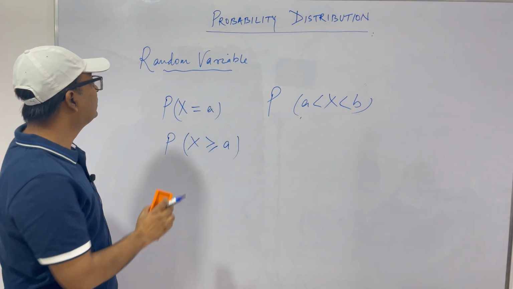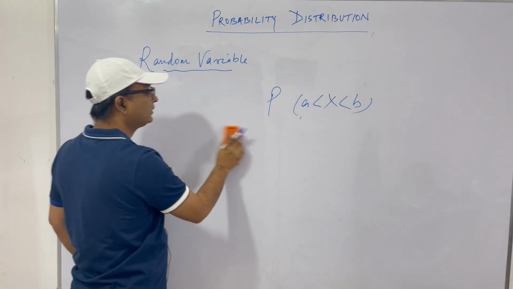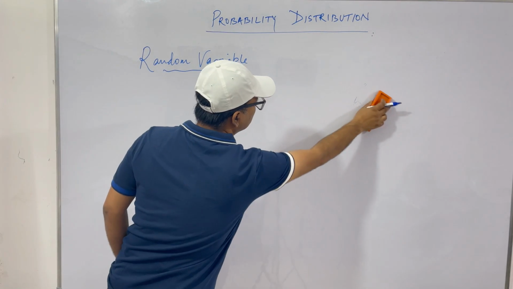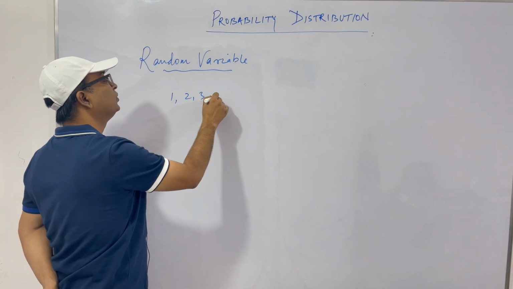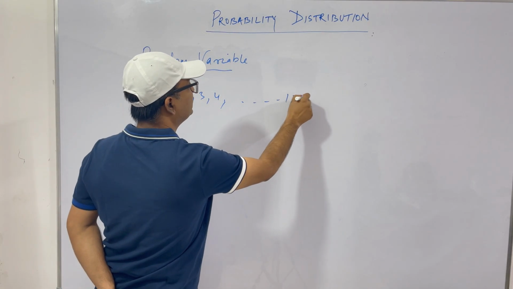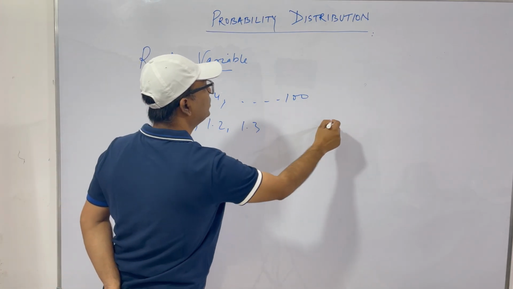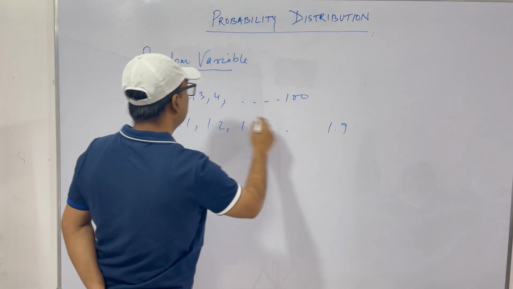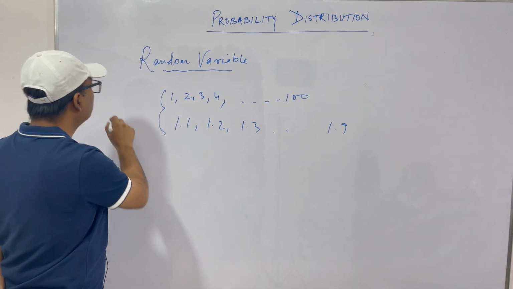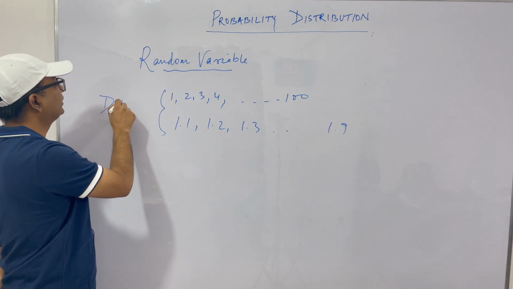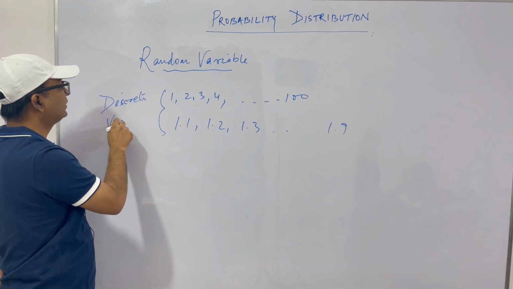Clear? Now, if the random variable takes a finite number of values, say 1, 2, 3, 4 up to 100, or 1.1, 1.2, 1.3 up to 1.9, so these are a finite set of values. When this is the case, it is called a discrete random variable, or discrete variate.